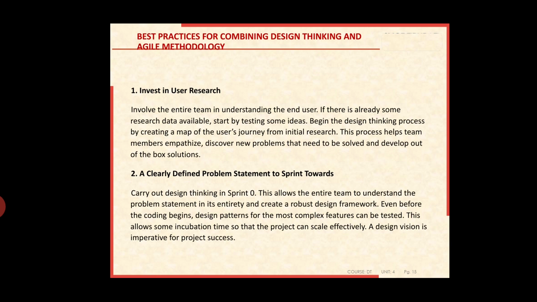What does it mean exactly? Design thinking is a process of creative problem solving, especially in software development. This allows the whole team to understand the problem statement given to them in its entirety, and we want to create a robust design framework. When we describe a software or computer system, robust can describe one or several qualities. What do I mean by design framework?